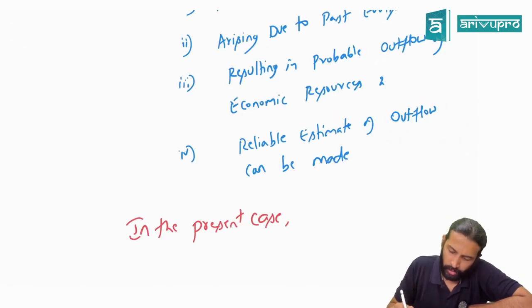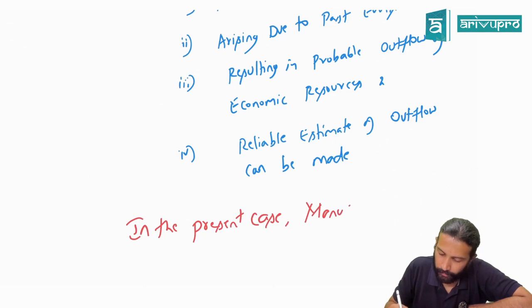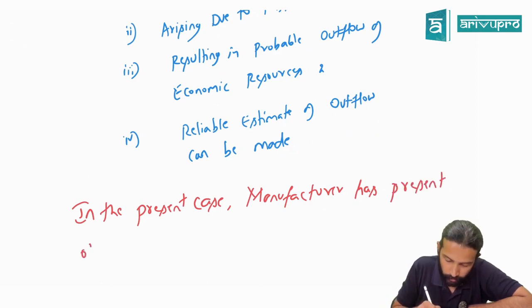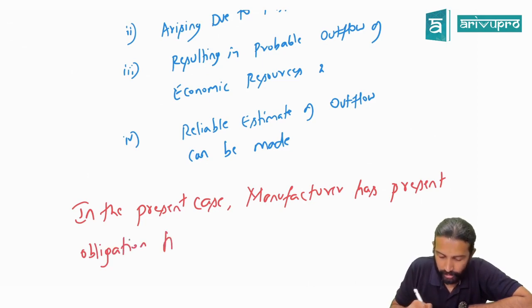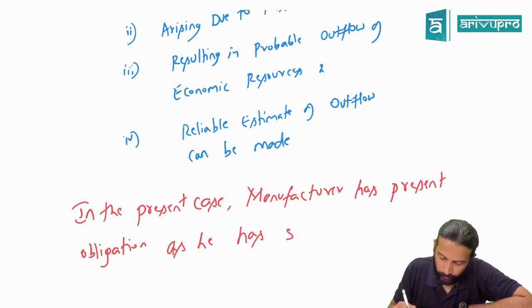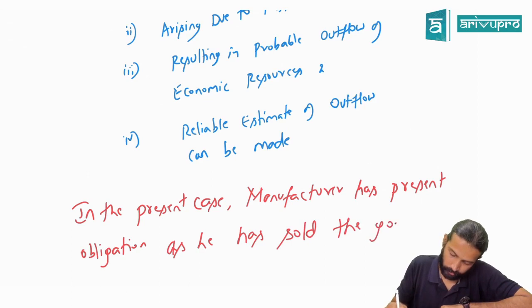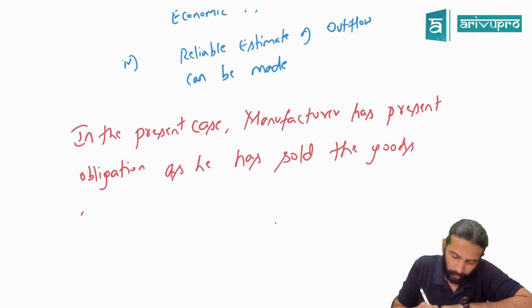The manufacturer has a present obligation as he has sold the goods under warranty.